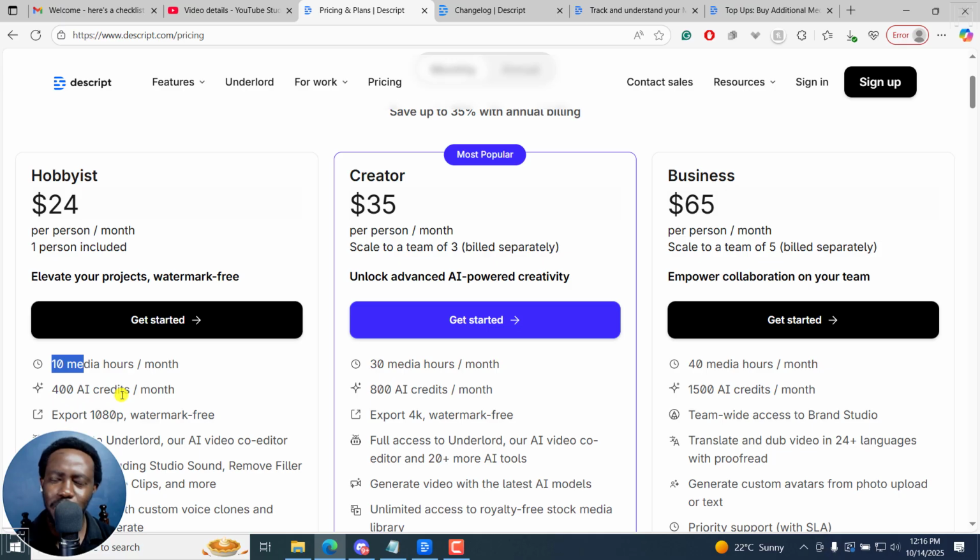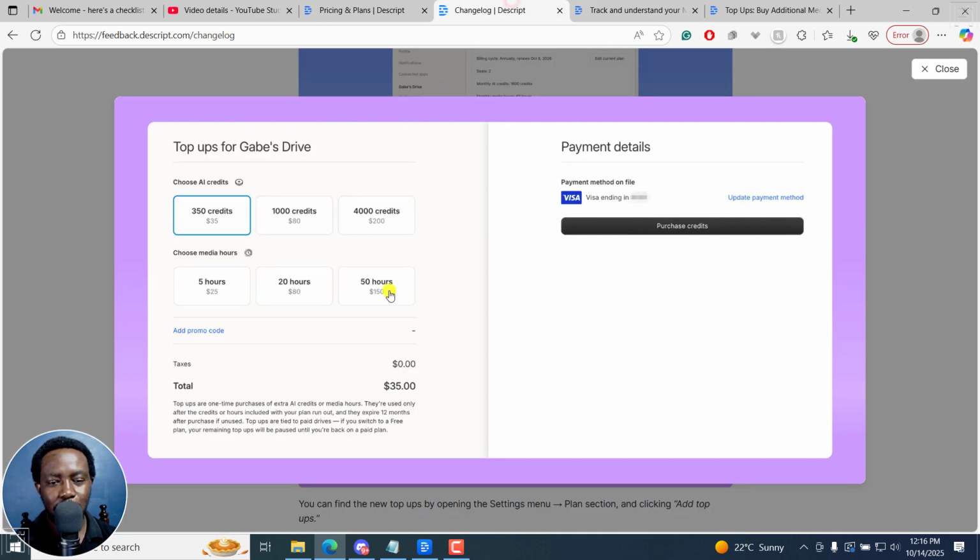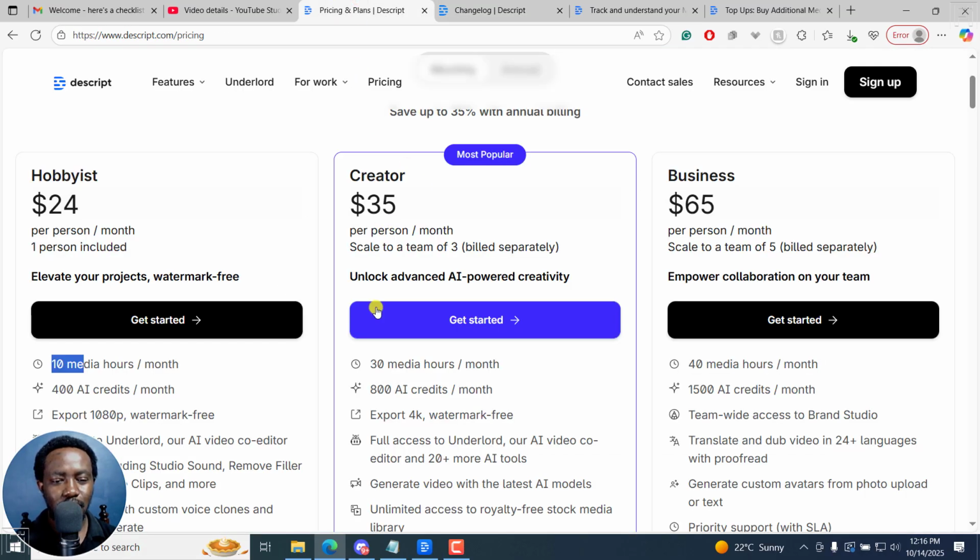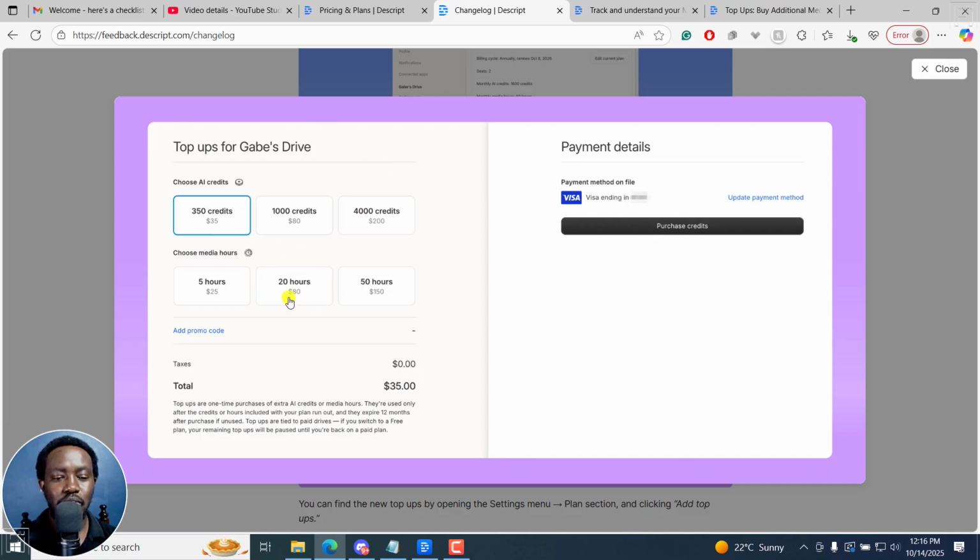What should you go for? You'd rather create another account and just open another hobbyist account. Make it make sense. Now we go back again here. Let's say you want, well, this is more or less overkill. I wish they had like the option for you to choose how many hours you want. Let's say you want 10 or even 25, something like that. If you go for 20 hours, you need to pay $80. Now, make it make sense. For 20 hours, right here, for the top-up, you need $80. For AI, 1,000 AI credits, you need $80.